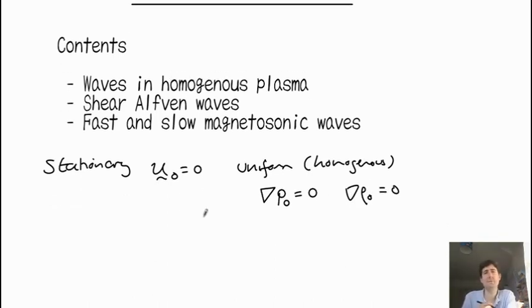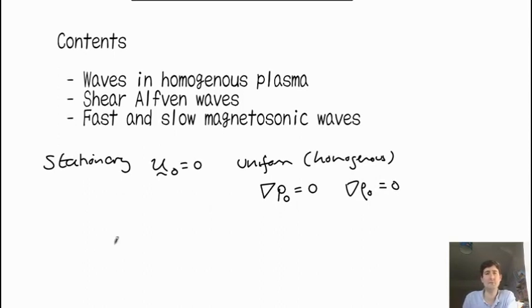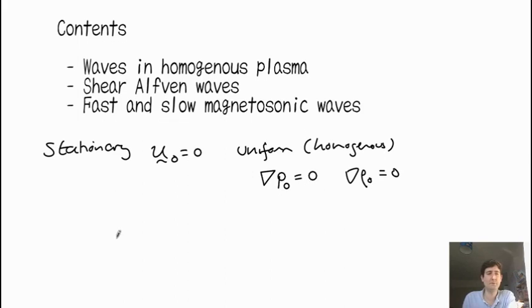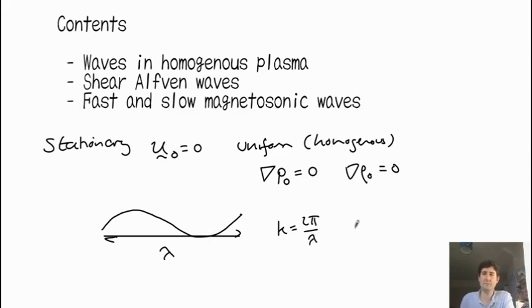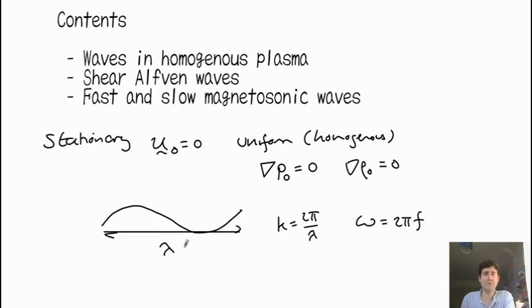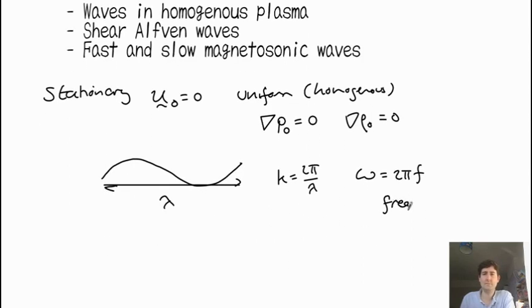Because it's homogeneous, we can also therefore use Fourier transforms. So we look at waves which have a particular wavelength. So we have a kind of wave like this, which has some kind of wavelength. There's a wavelength lambda, and we're going to write it in terms of the wave number. So k is 2 pi over lambda. And similarly in frequency, we'll look at the angular frequency, which is 2 pi f, where f is the frequency in hertz. So this is the wave number, wavelength.